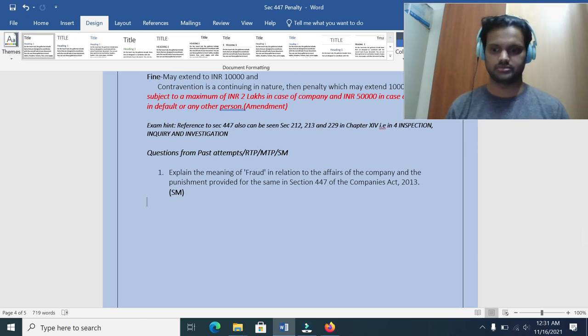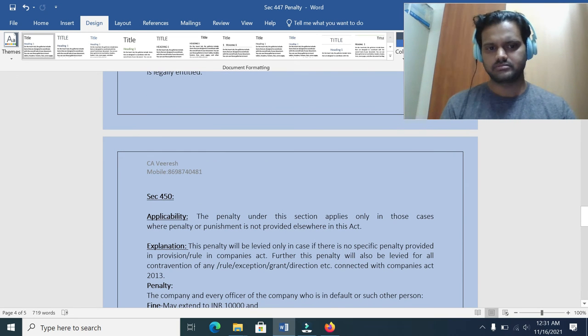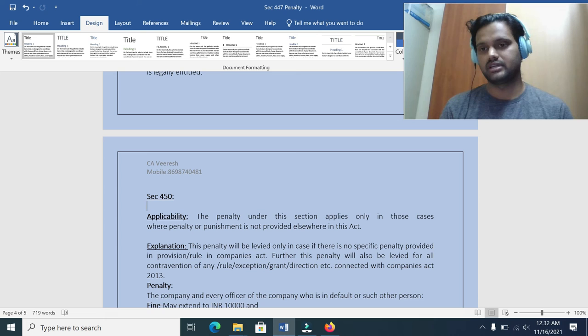Now we will move on to section 450, which is very, very simple compared with section 447. There is no complication here. We can finish it in one minute. What is section 450? Sometimes there might be a contravention or a violation of the Companies Act, but no specific penalty is available. In those cases, the culprit will easily escape from the law, right?